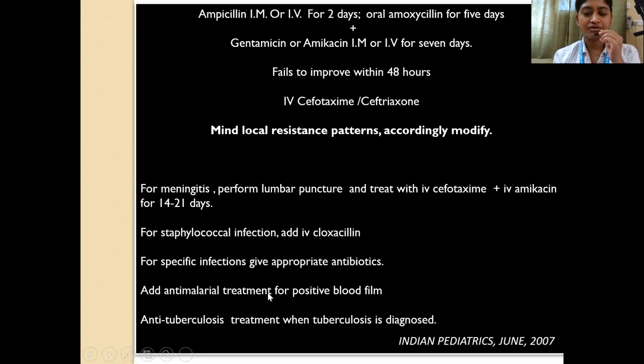When you are considering malaria, you should send off a blood film and you have to add antimalarial when the blood film is positive. You do not add antimalarial treatment empirically. Similarly, you do not add anti-tuberculosis treatment empirically. Only when you are suspecting tuberculosis, you should send off investigations for that. And if tuberculosis is diagnosed, then only you should start anti-tuberculous treatment.